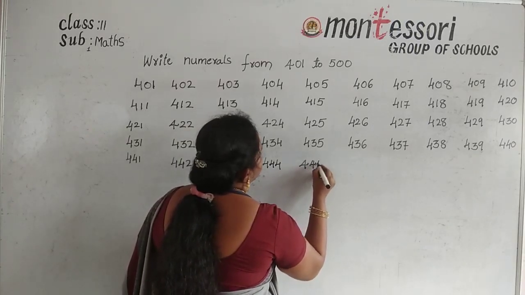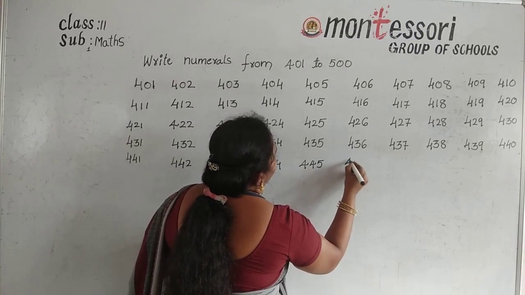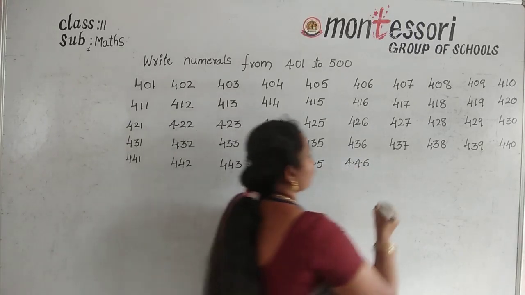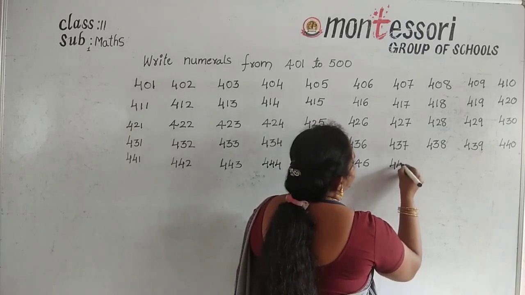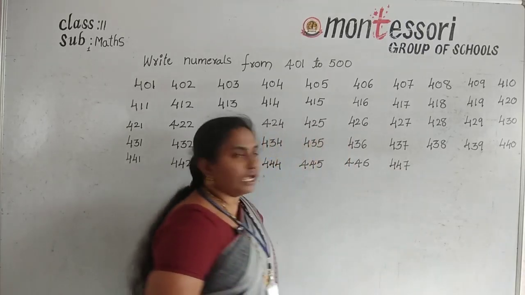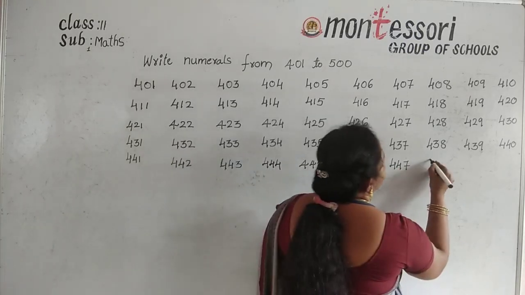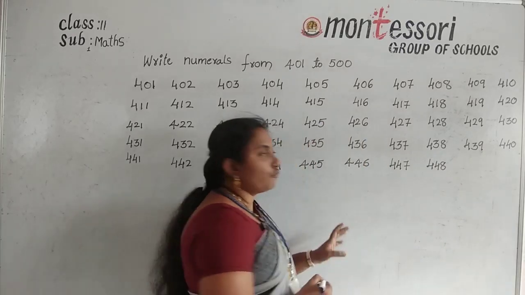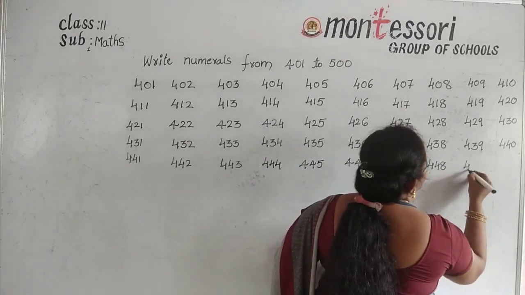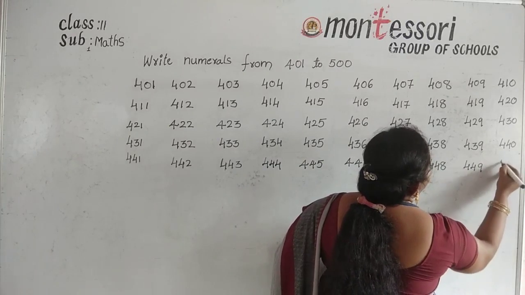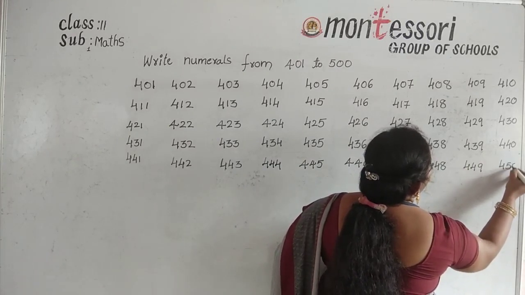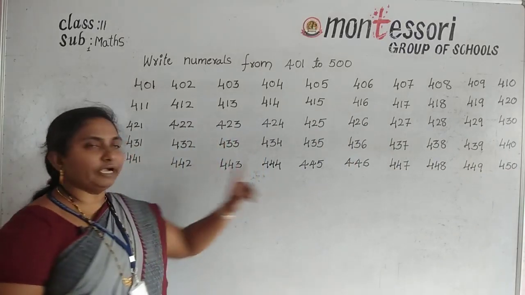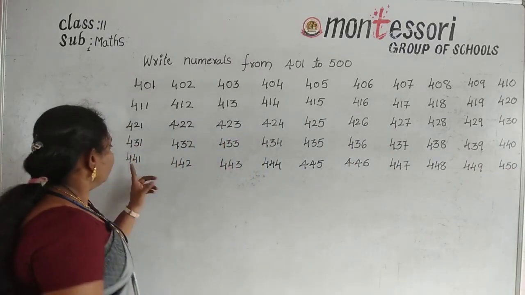445, next 446, and next 447, and next 448. Next number 449. Next 450. Okay, these are the numbers from 441 to 450.